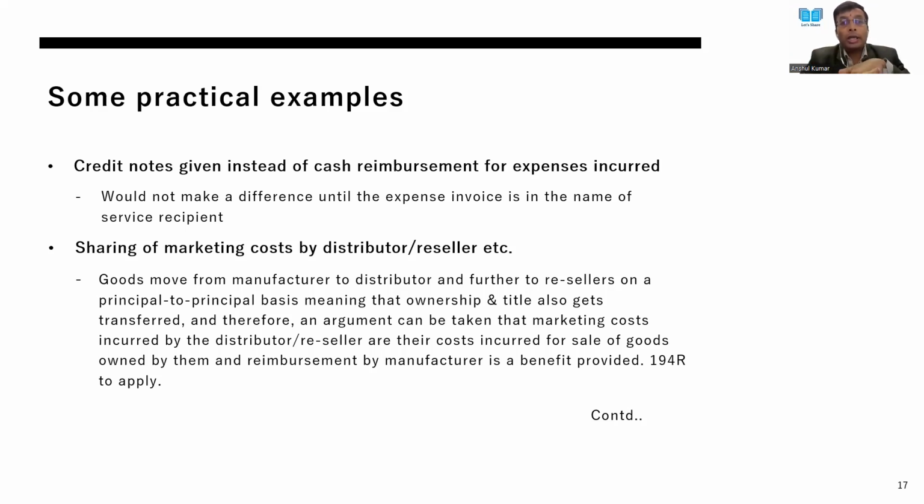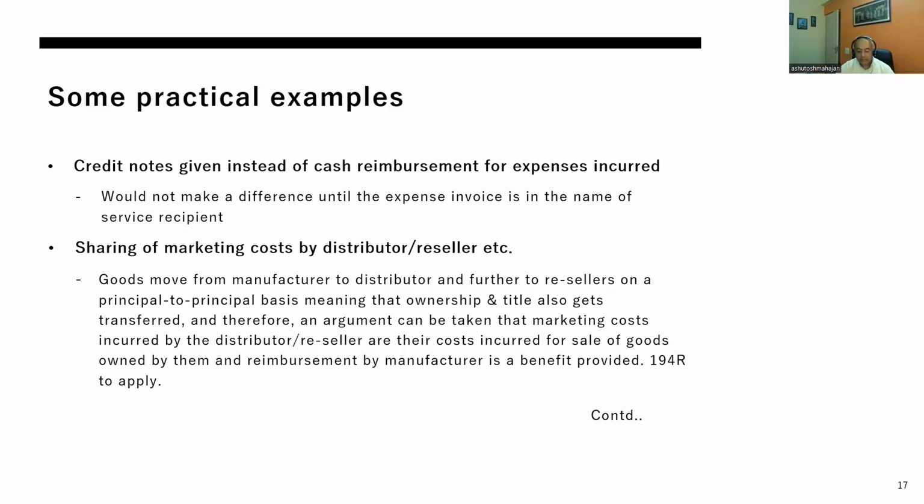In that particular scenario, it will be difficult to argue that the cash reimbursement or the adjustment in the sale price is not a benefit, because that was not against the sale but against certain other reimbursement which had happened. And the reimbursement question is quite clear.